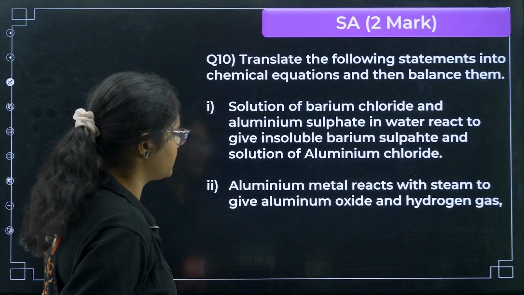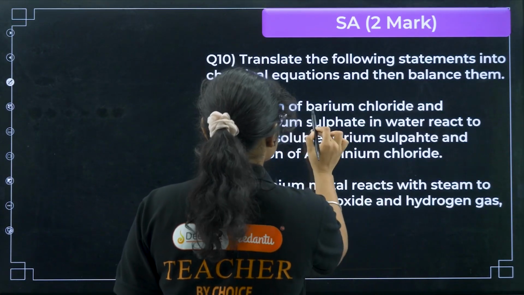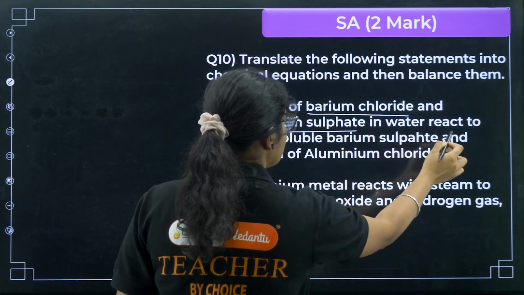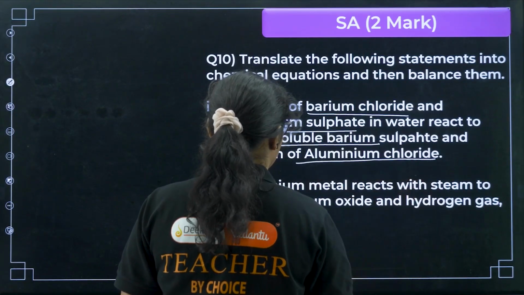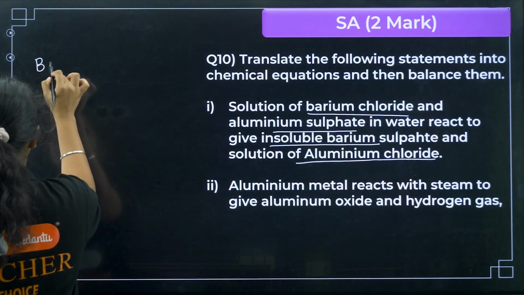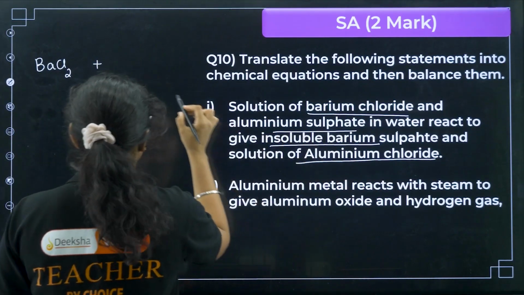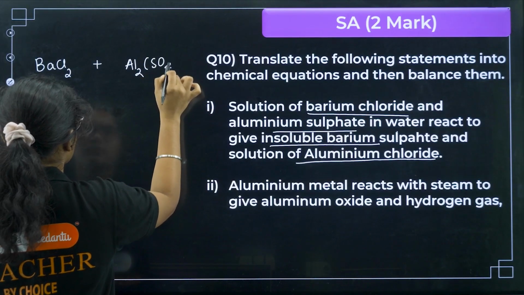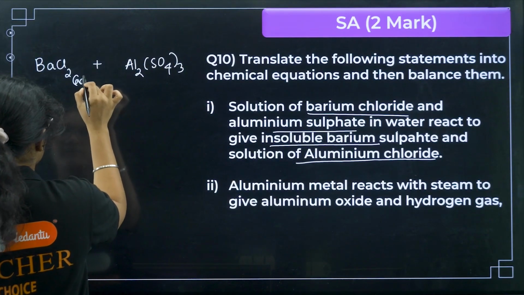Next, translate the following statements into chemical equations and balance them. So you need to write 2 equations and balance them. The first one: solutions of barium chloride and aluminium sulfate in water react to give insoluble barium sulfate and a solution of aluminium chloride. So first barium chloride, plus aluminium sulfate, and in water means these both are aqueous solutions.